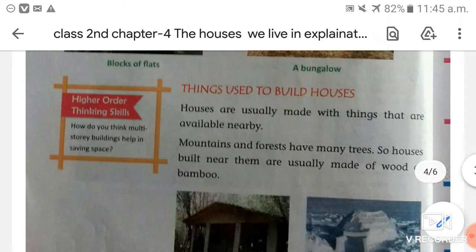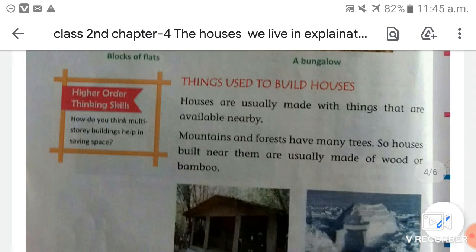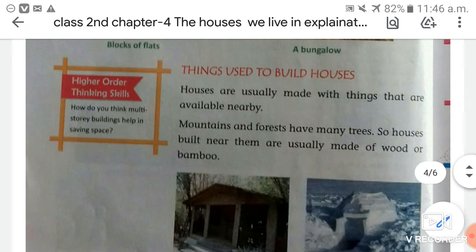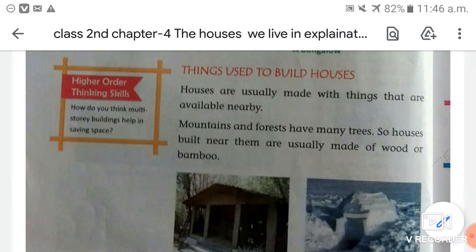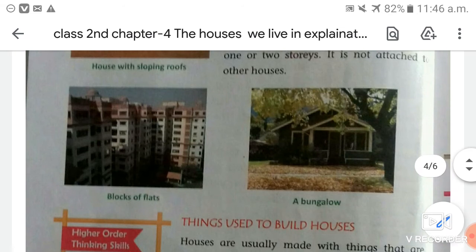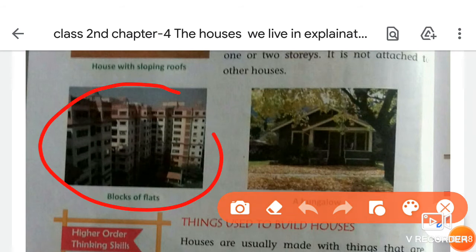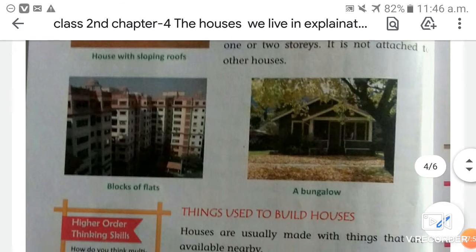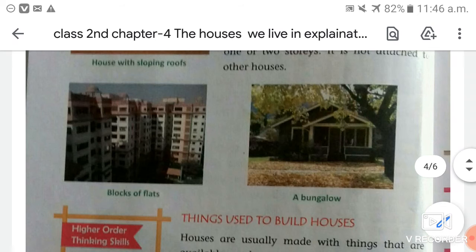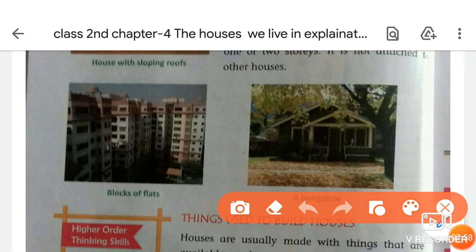So how do you think a multi-story building helps in saving space? Look at this picture. Yes, definitely these kinds of buildings help to save space because these flats are built one on top of another.